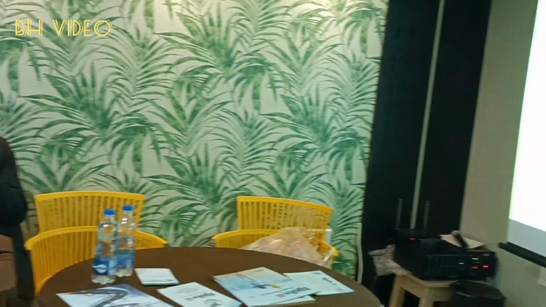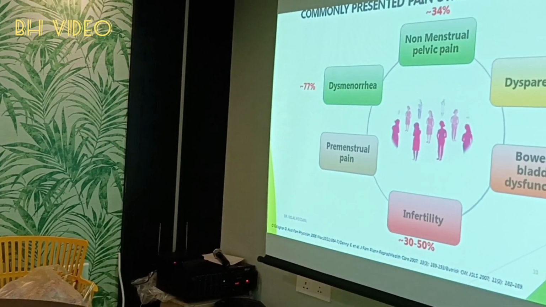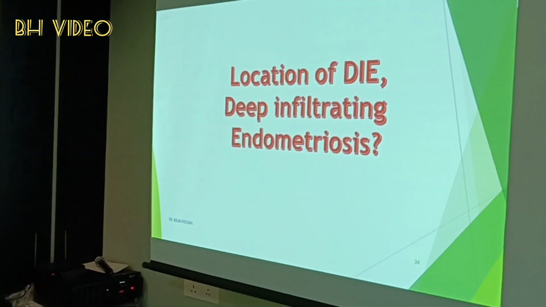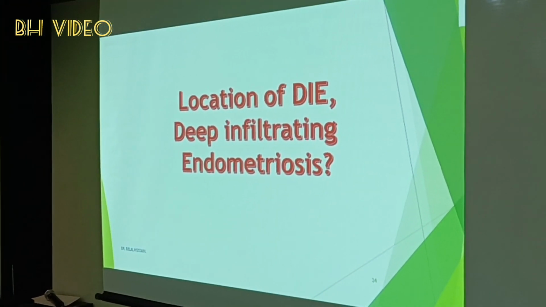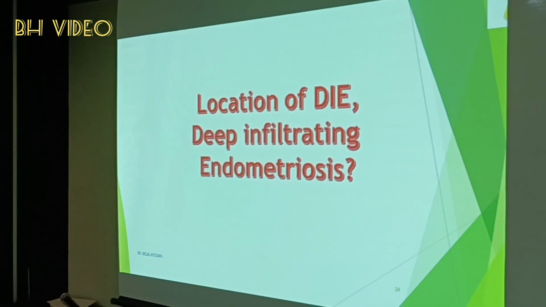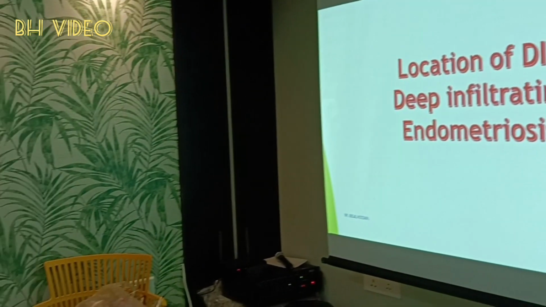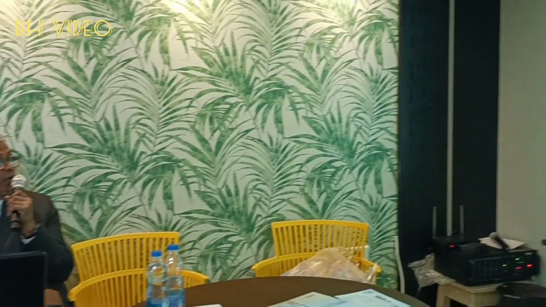Commonly presented pain symptoms in endometriosis already mentioned. Location of DIE, deep infiltrating endometriosis. What are the locations? Rectovaginal septum, POD, uterosacral ligament. Yes. Anterior compartment, urinary bladder,